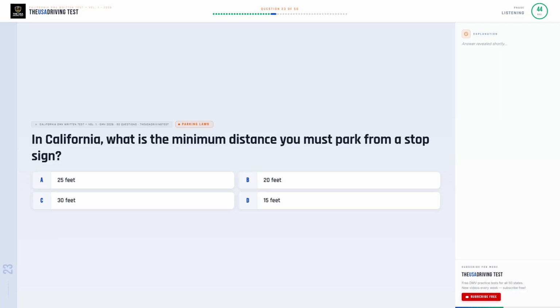In California, what is the minimum distance you must park from a stop sign? Option A. 25 feet. Option B. 20 feet. Option C. 30 feet. Option D. 15 feet.